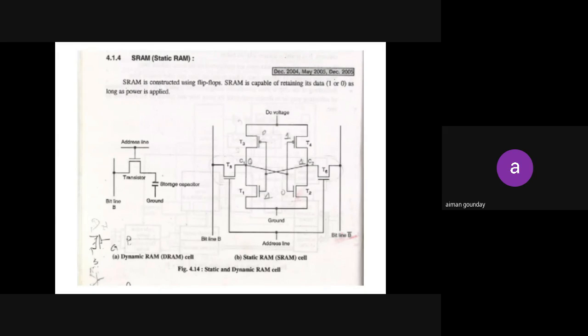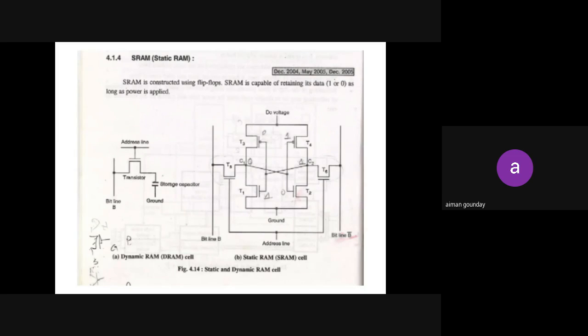Sorry, ma'am. Your SRAM is storing data in the form of a flip-flop, which is either 0 or 1. To get that flip-flop effect, I have cross-coupled these transistors. When I give the input as high and low, out of all the transistors only two are turning on, that is T2 and T3. Those two will be storing the bit, either 0 or 1, until the next input is given by the user. Okay, ma'am. Understood? Yes, ma'am.